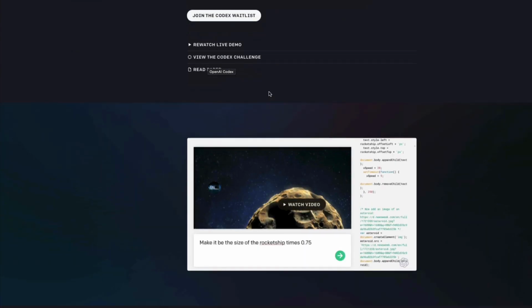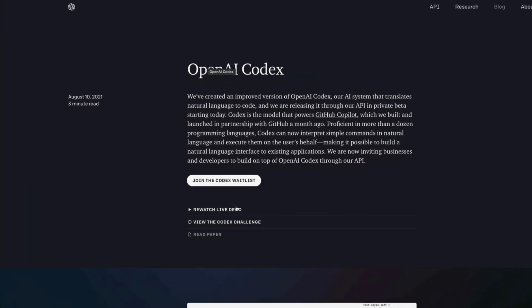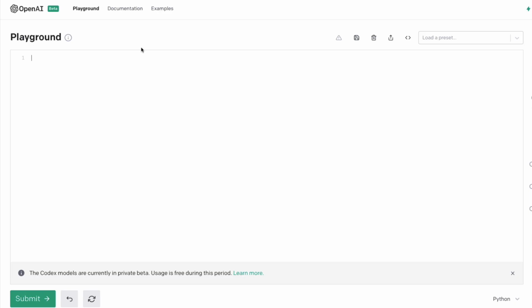They had an impressive demo, and currently it is available as a beta, and fortunately I'm one of these programmers, coders. This One Little Coder got access to the OpenAI beta. I believe this is the future of programming, and I would like to take you through some of the things that OpenAI Codex does very well.